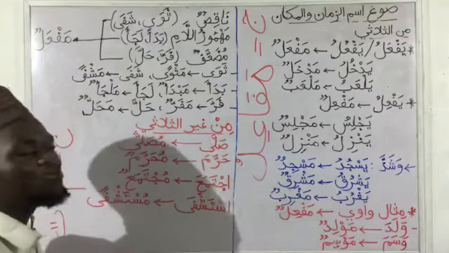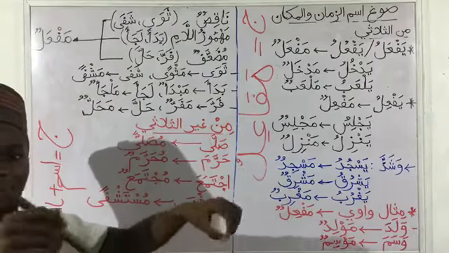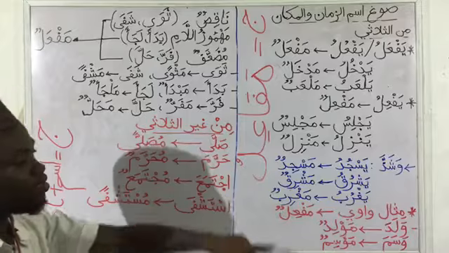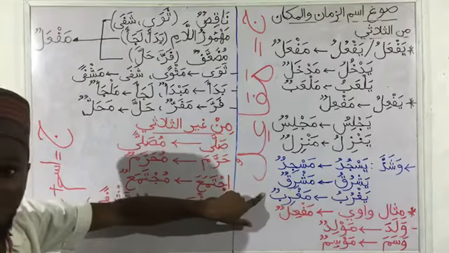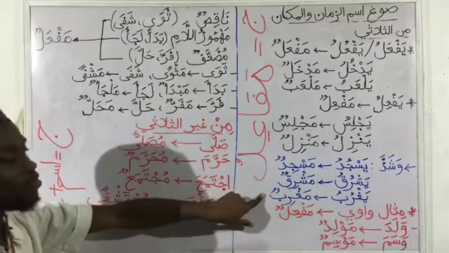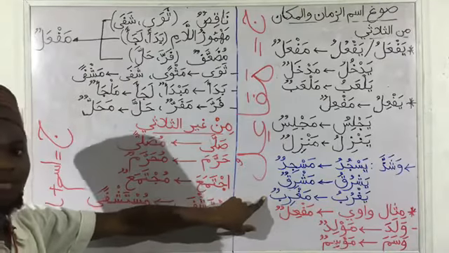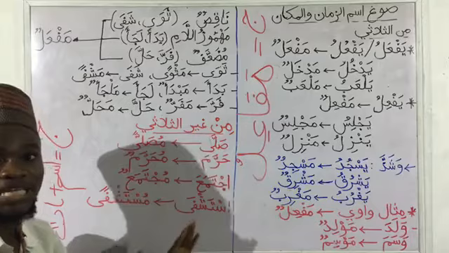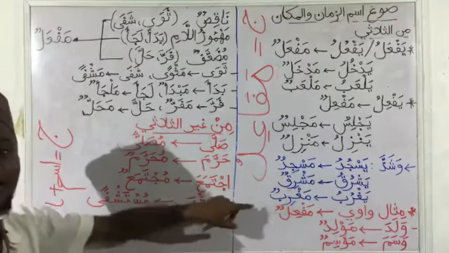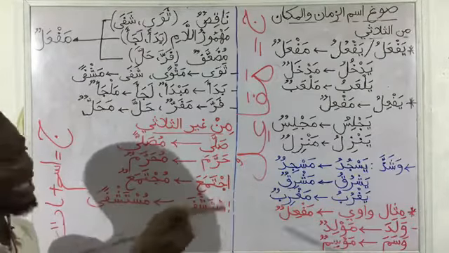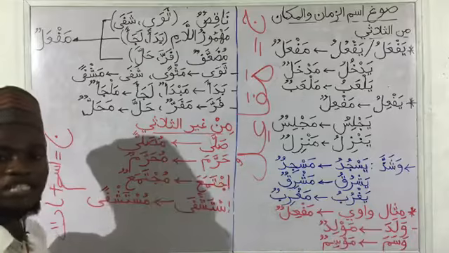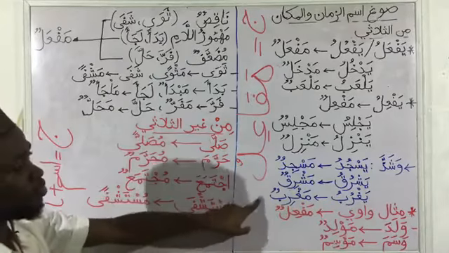Then Maghribun will be the place where the particular thing we are talking about sets. And that is what? The west, if we are talking about the sun. So Maghribun can also mean the time of sunset. So our Salatul Maghrib, it is called Salatul Maghrib because we pray that Salat at the time of sunset. That is why it is Salatul Maghrib.